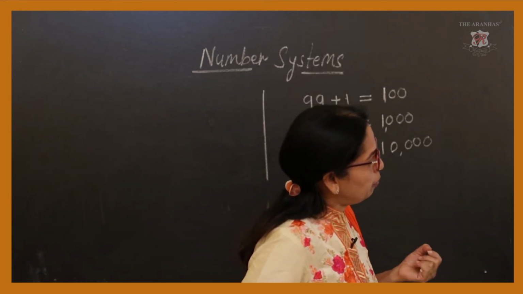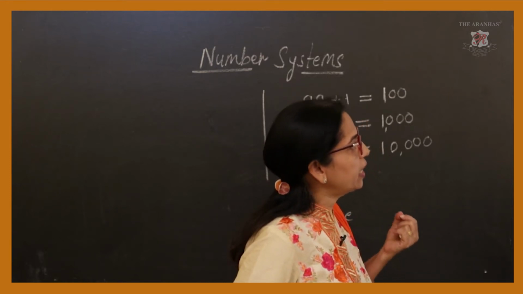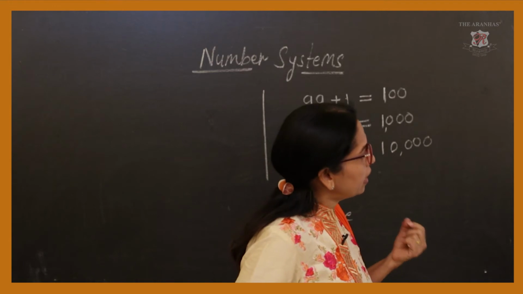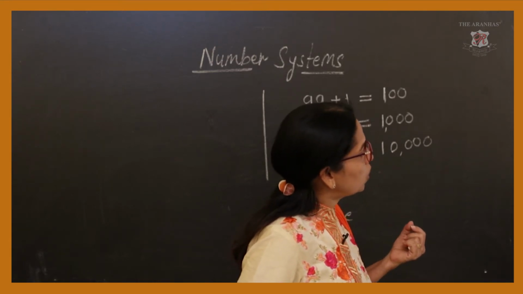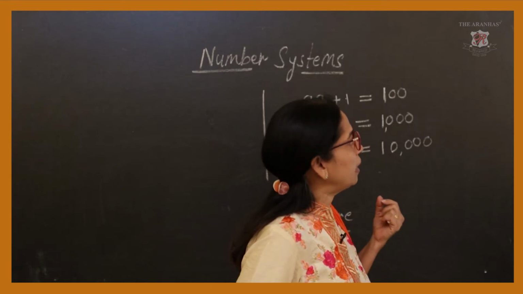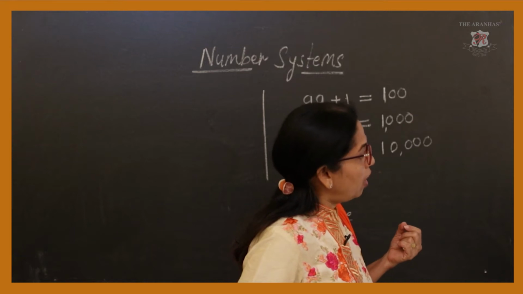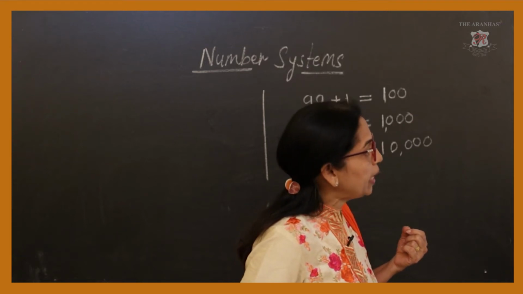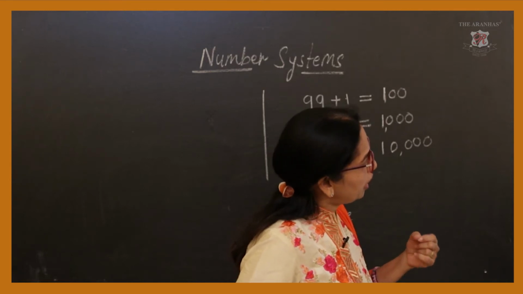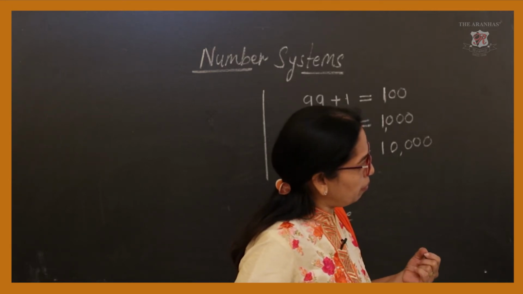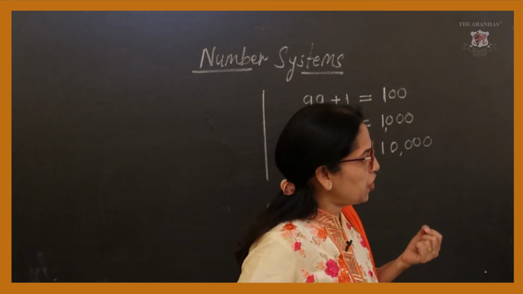First digit ones, then tens, then 100, then 1000, 10,000, lakhs, 10 lakhs, crores, 10 crores, and the Arabs. But in the world place value chart, the numbers up to 1000 are all okay and the same. So first we will see how it has changed.